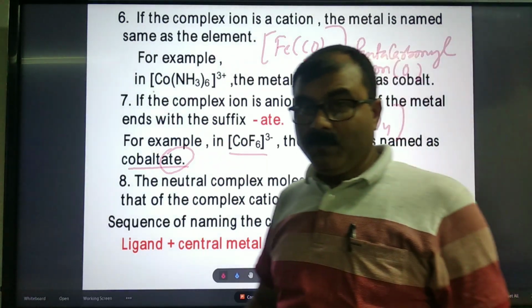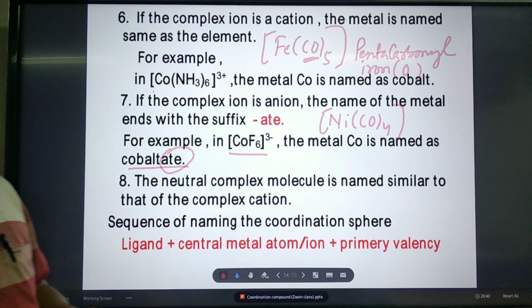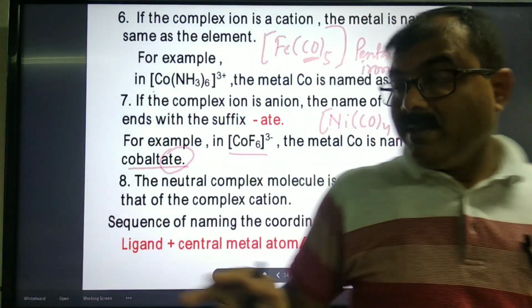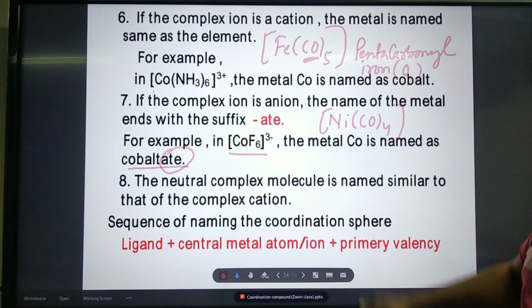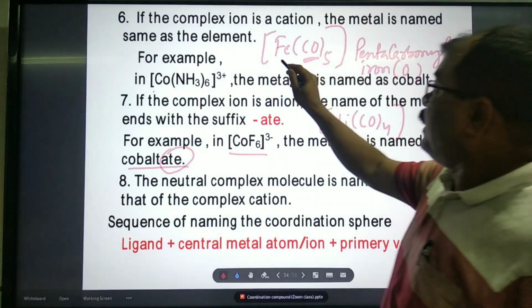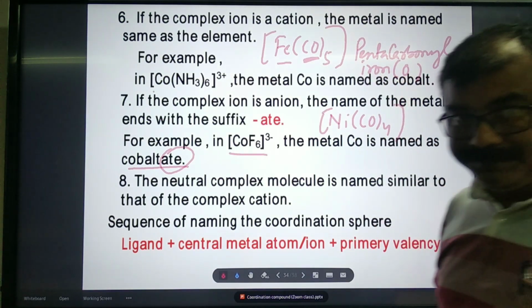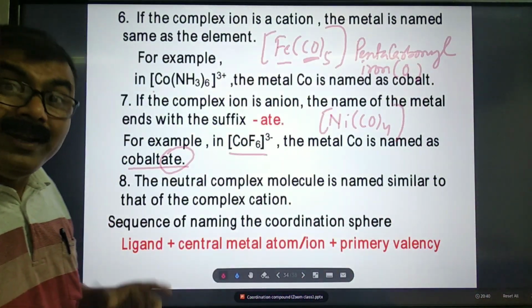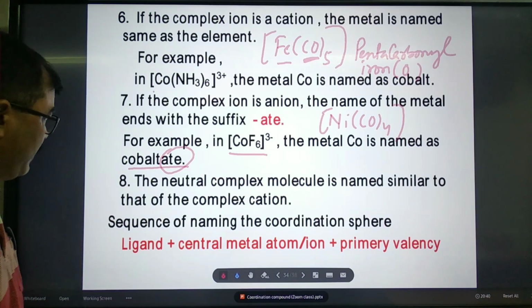So what is the summary? In case of neutral complexes, we also write the original name. Here iron is iron. Have you understood? Only in case of anionic entity, ate is used as the suffix.